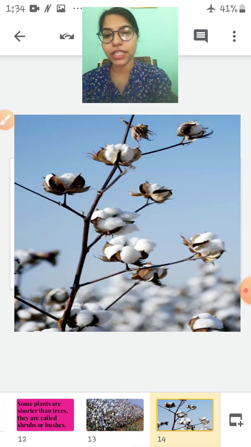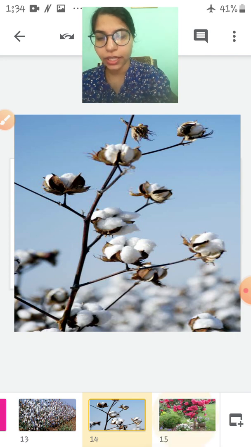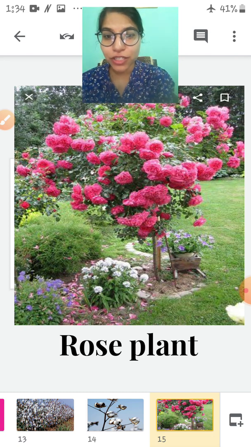Now see, this is also a cotton plant and you can see the cotton buds over there, right? Cotton balls you can see. Now next, look at this. Which plant is this? It's so colorful. It has colorful flowers.